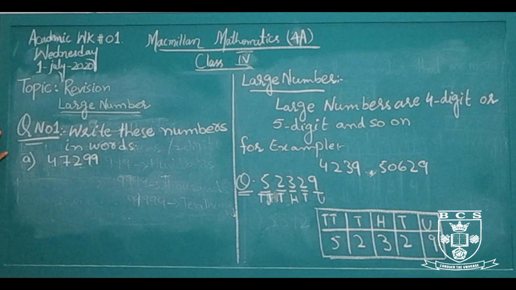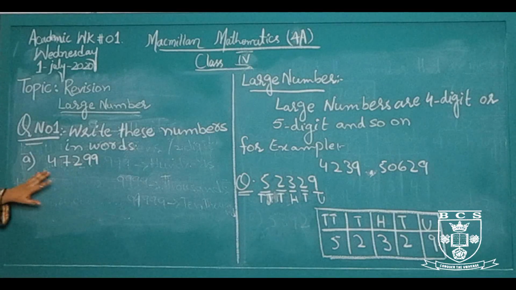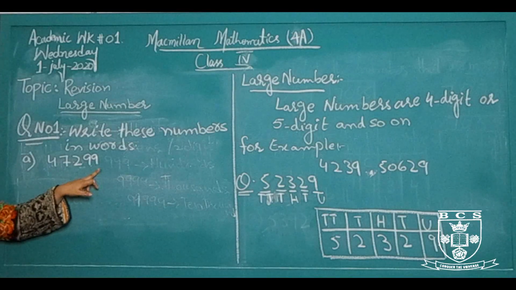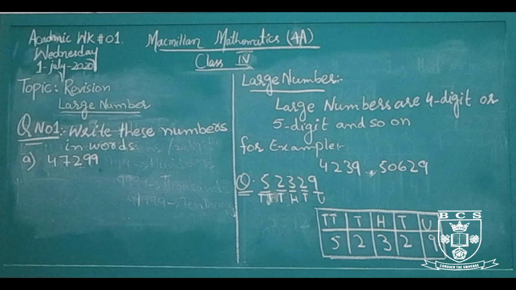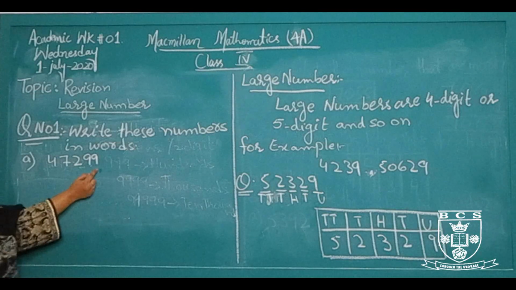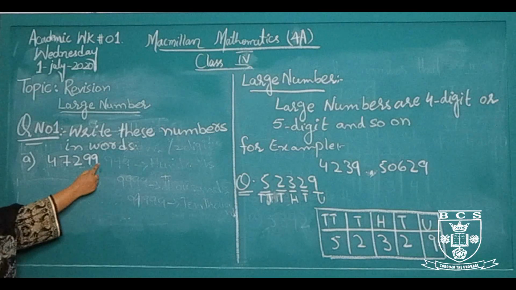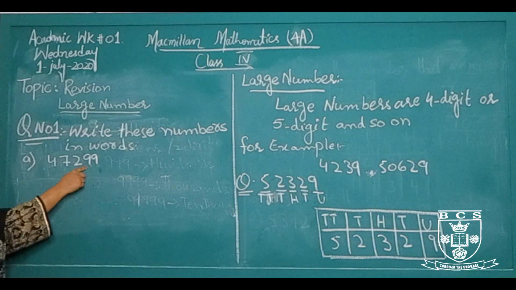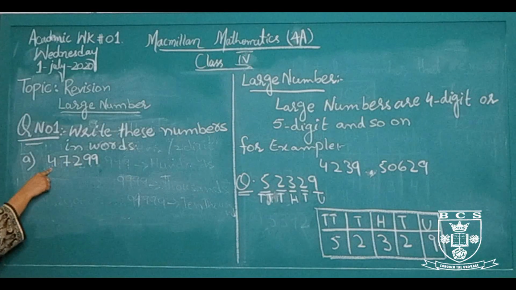Question number 1, write these numbers in words. First of all, we take the numbers and read out these numbers from the left side of the number. First number is unit, 10, 100, 1000, 10,000.